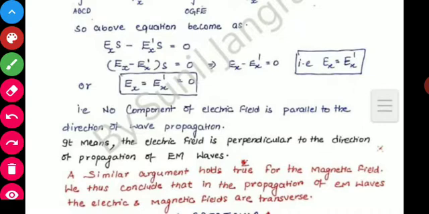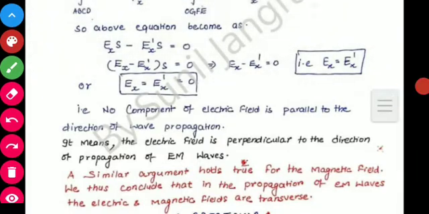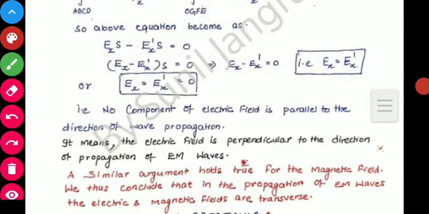So we have proved that there is no component of electric field in the direction of wave propagation. It means the electric field is perpendicular to the direction of propagation. In a similar manner, we can also prove this for the magnetic field. So hence it is proved that electromagnetic waves have the transverse nature.